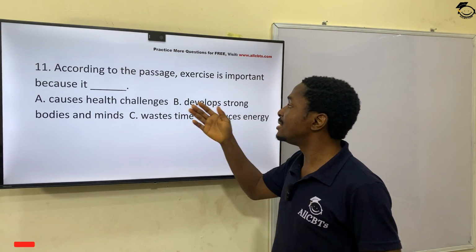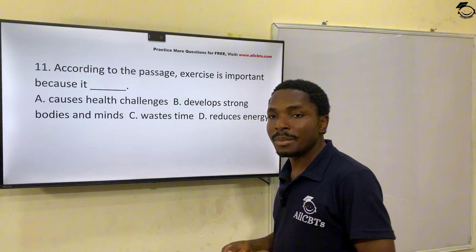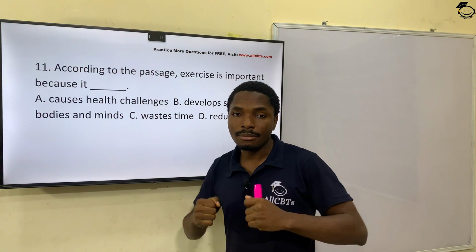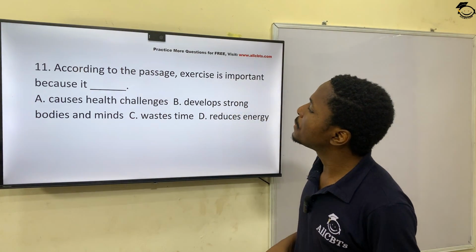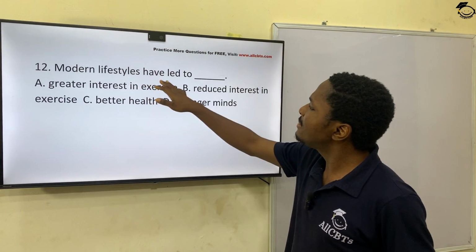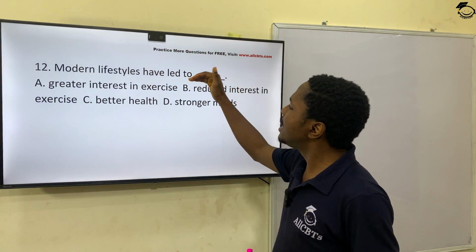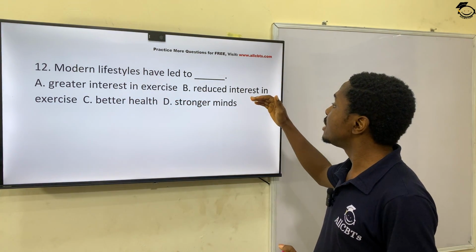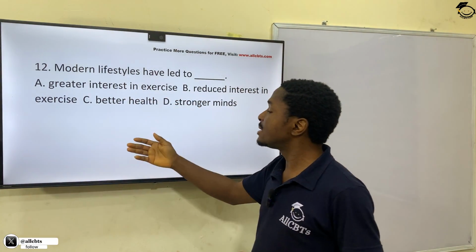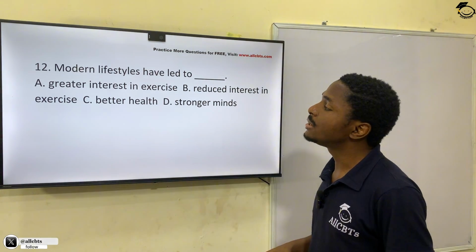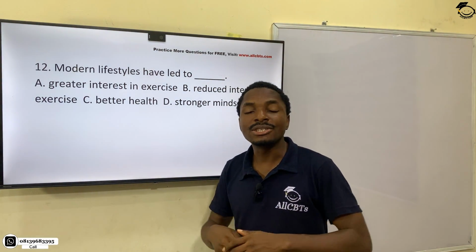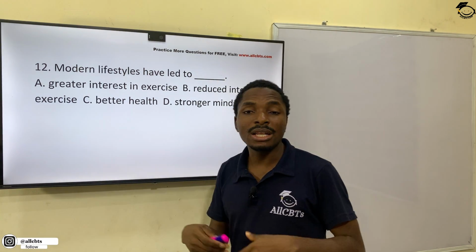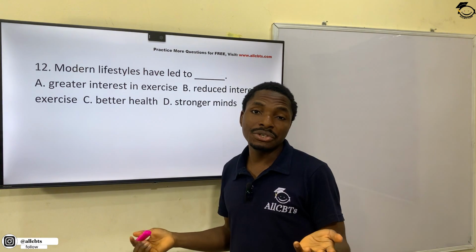So what's the benefit, the importance of exercise from the passage? We see that it develops strong bodies and minds. Question 12 now. Modern lifestyle has led to dash: general interest in exercise, reduced interest in exercise, better health, stronger minds. Modern lifestyle, sedentary lifestyle, actually, because of course, now you work at the desk morning till evening.